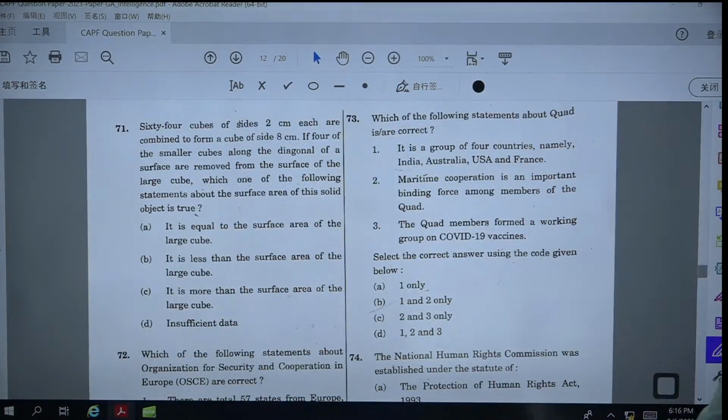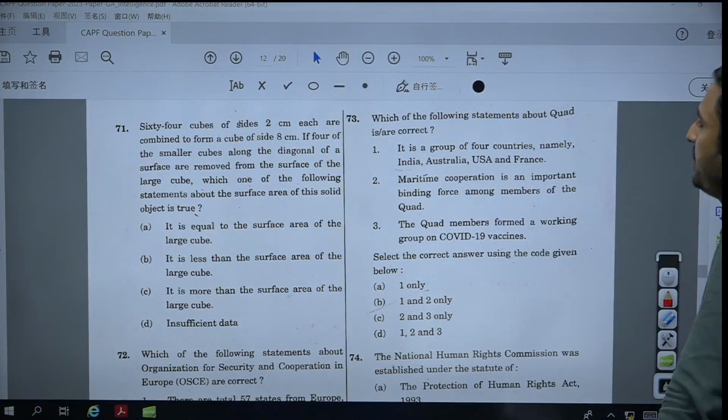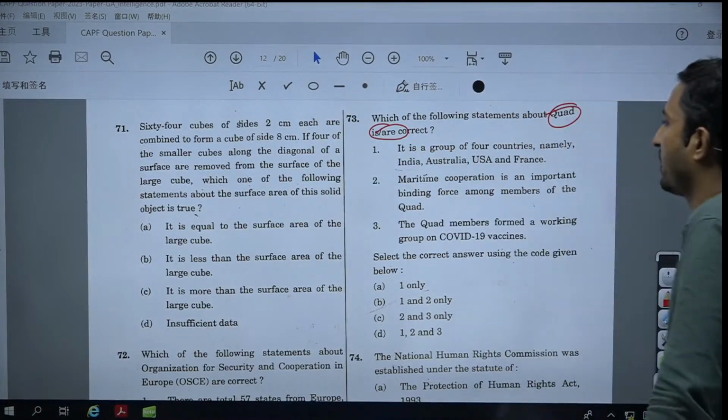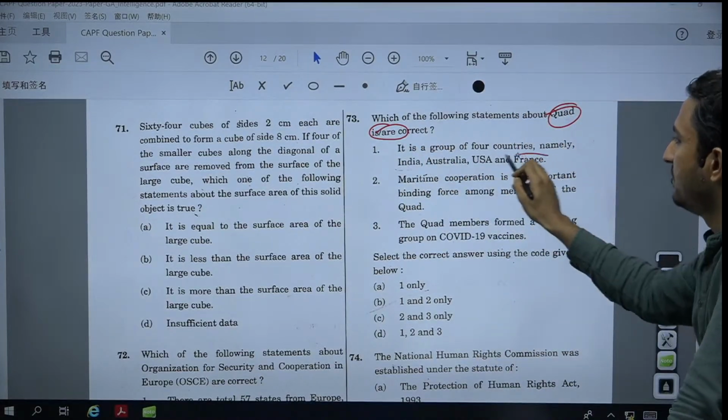Let's discuss question number 73 as well. Which of the following statements about Quad countries is or are correct? The group of 4 countries, namely India, Australia, France,